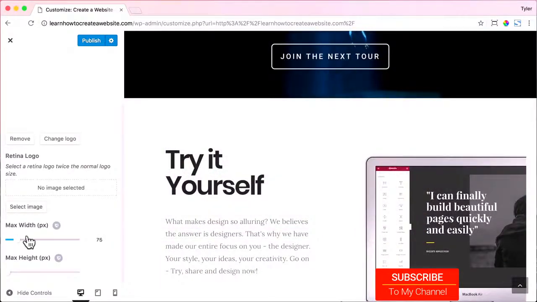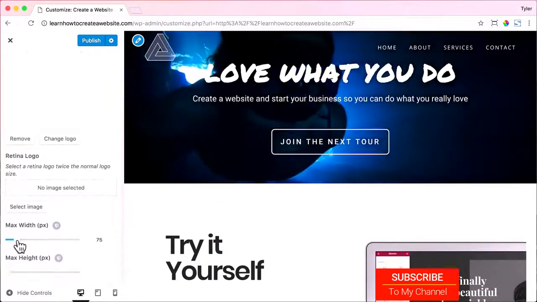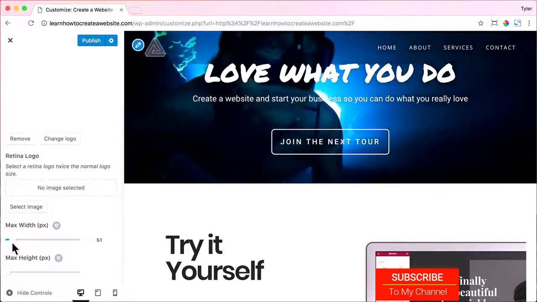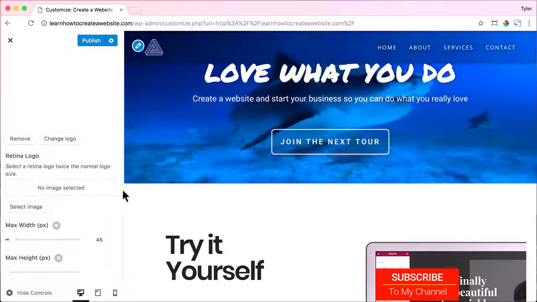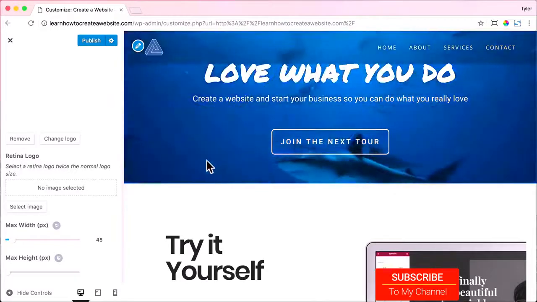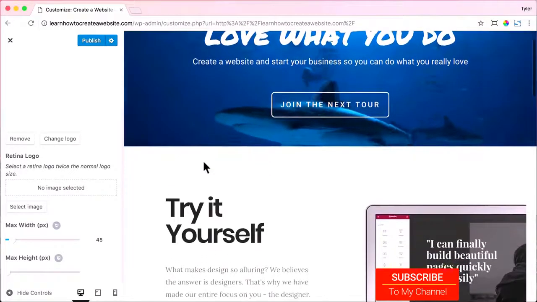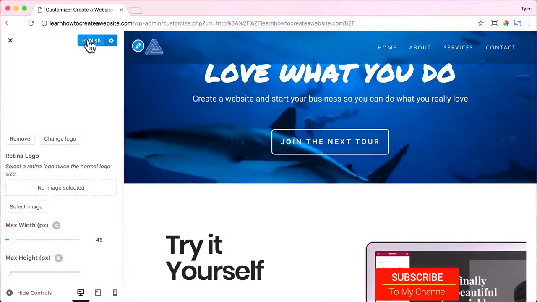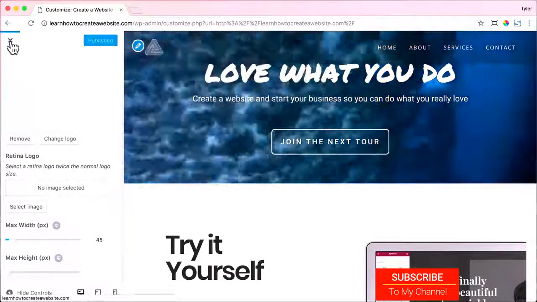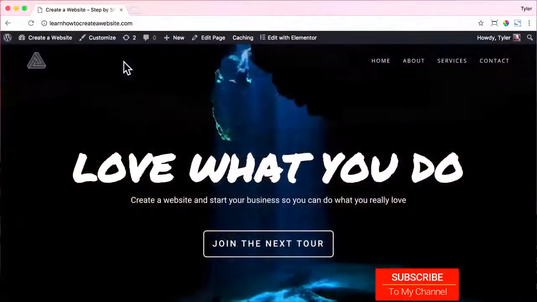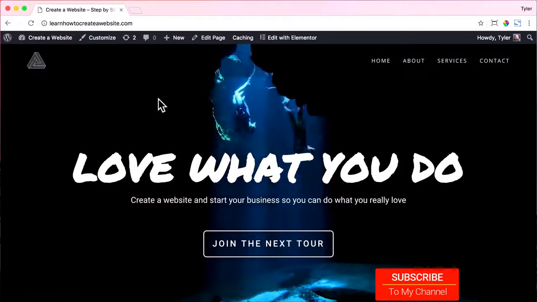So go under Max Width and just change it. I'm going to change it to about, let's see, 45. That looks pretty good. I like it. I like it a little small, but depending on your logo's dimensions, it will definitely be different. Then we can press Publish and exit out of there. And now we can see we have this really cool looking logo on our website, and that is awesome.